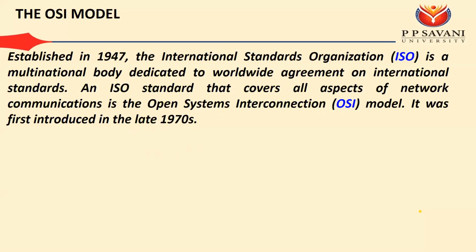TCP/IP was already published, and the majority of systems had implemented TCP/IP. So it is difficult to move from TCP/IP to OSI. That's why the majority of communication systems currently use TCP/IP. Already in OSI the 7 layers are there, but the majority of the functionalities of these OSI layers are now included in TCP/IP. It was first introduced in the late 1970s, and there are a total of 7 layers. But in real time systems, we are using only the TCP/IP model.